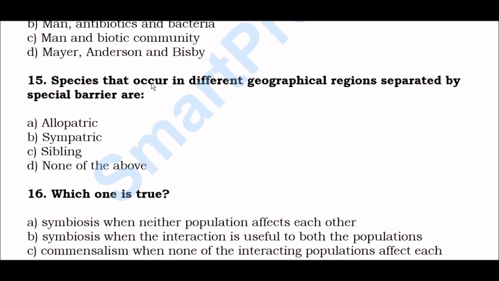Next question, species that occur in different geographical regions separated by spatial barrier are option A, allopatric, option B, sympatric, option C, sibling, option D, none of the above. Right answer is option A, allopatric. Species that occur in different geographical regions separated by spatial barriers are allopatric.